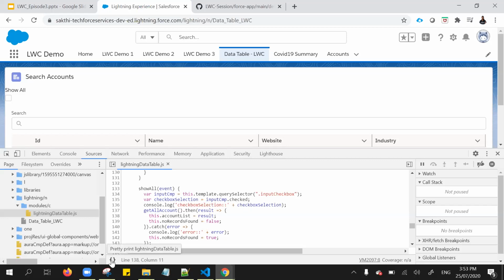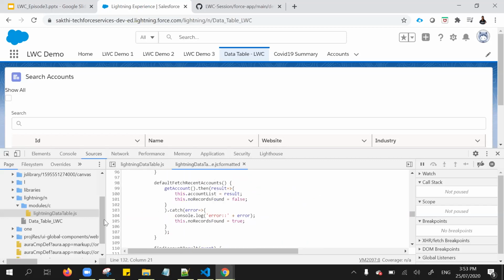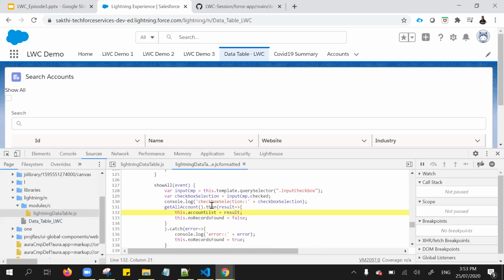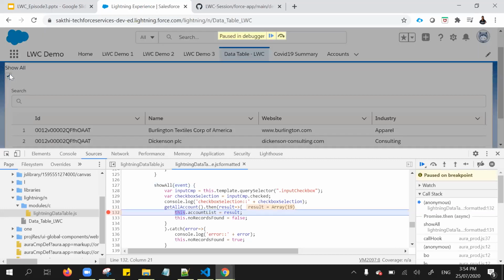If you noticed here, pretty print, so you can view your JavaScript for the Lightning Web Component nicely. And if you want to debug, as I mentioned, the show all, whenever I'm clicking the show all, if I'm not getting the values and want to debug this particular portion, then click the break, set the breakpoint, and try to click again.